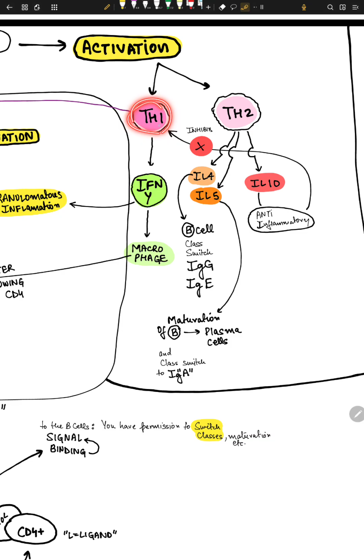So Th1 cells produce something called interferon gamma. Now, if I'm saying gamma, it means there is some interferon beta and some interferon alpha. So whenever I see gamma, it means green. Gamma stands for green in my mind, because I saw these movies growing up, Marvel, and I saw that a guy got exposed to gamma radiation and then he became Hulk. So this macrophage is like a Hulk in the body, right? So Th1 makes interferon gamma, which is a green thing, right? Now you can see it's green, and then they make macrophages. So now one pathway is clear. Th1 makes interferon gamma, makes macrophages.